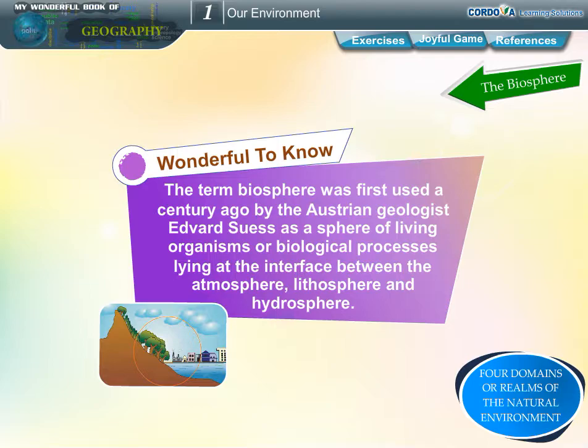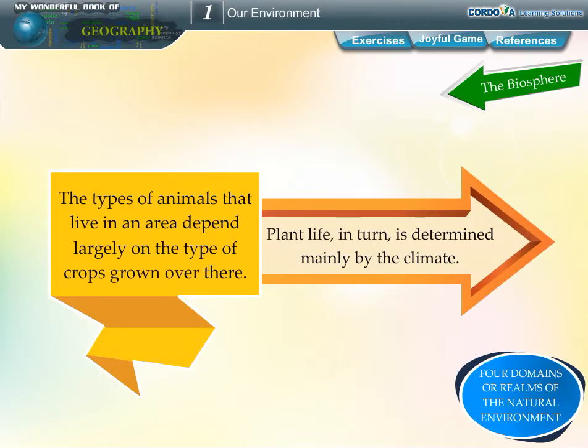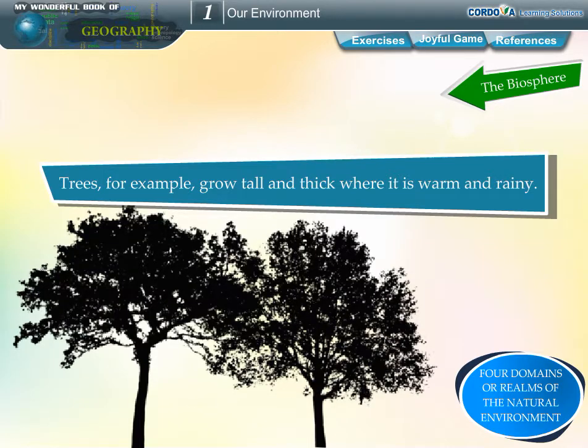Wonderful to know, the term biosphere was first used a century ago by the Australian geologist Edward Suess as a sphere of living organisms or biological processes lying at the interface between the atmosphere, lithosphere and hydrosphere. The types of animals that live in an area depend largely on the type of crops grown over there. Plant life, in turn, is determined mainly by the climate. Trees, for example, grow tall and thick where it is warm and rainy.